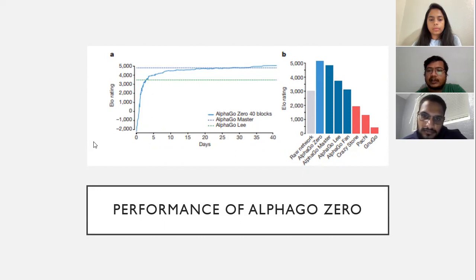Training started from completely random behavior and continued for approximately 40 days. Over the course of training, 29 million games of self-play were generated. We evaluated the fully trained AlphaGo Zero using an internal tournament against AlphaGo Fan, AlphaGo Lee, and several Go programs. We also played games against AlphaGo Master, which defeated the strongest human players 60-0 in online games in January 2017.